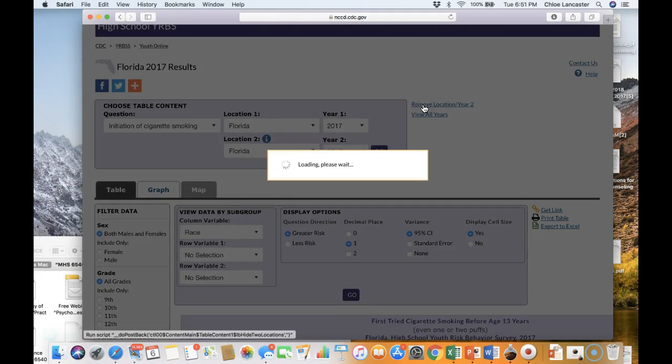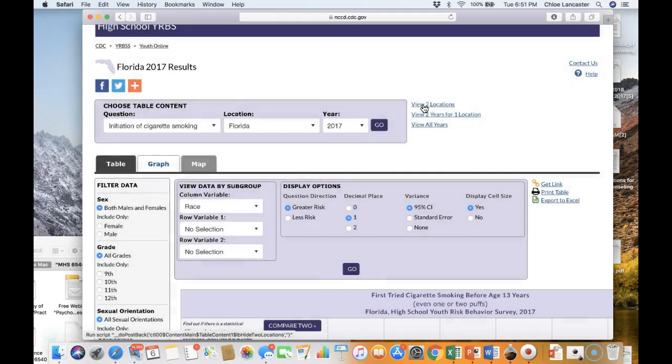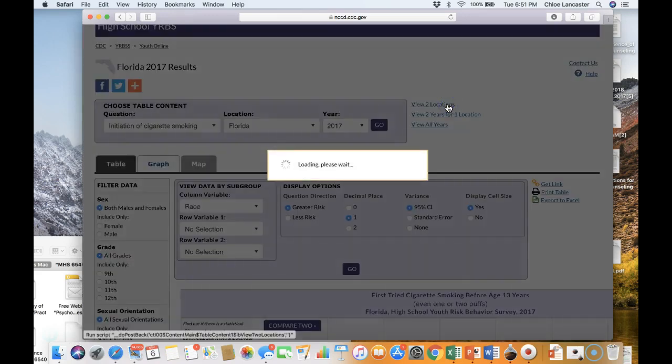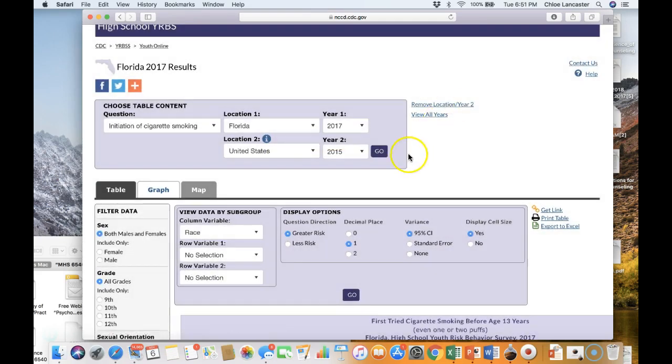I selected compare to same location for 2 years. That's not what I want to do. So view two locations. There we go. So we have Florida 2017 and the United States 2015.